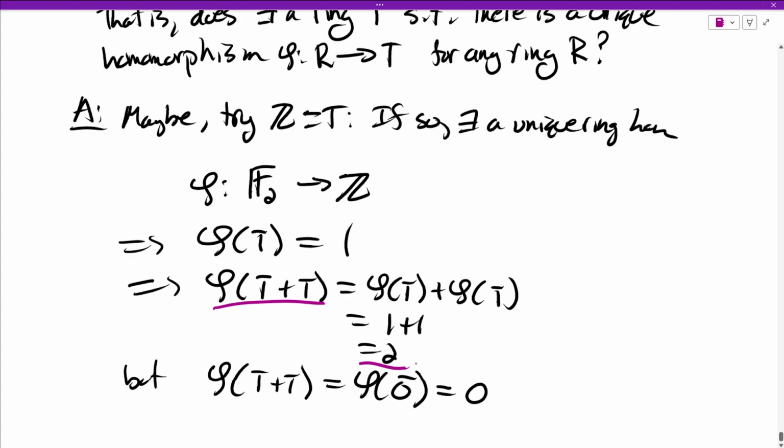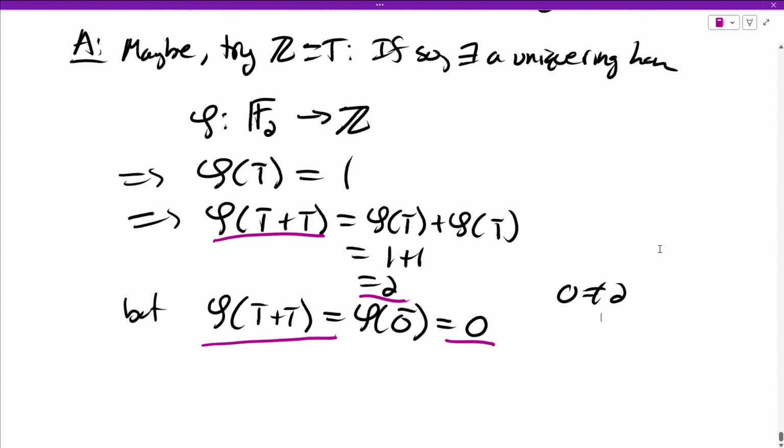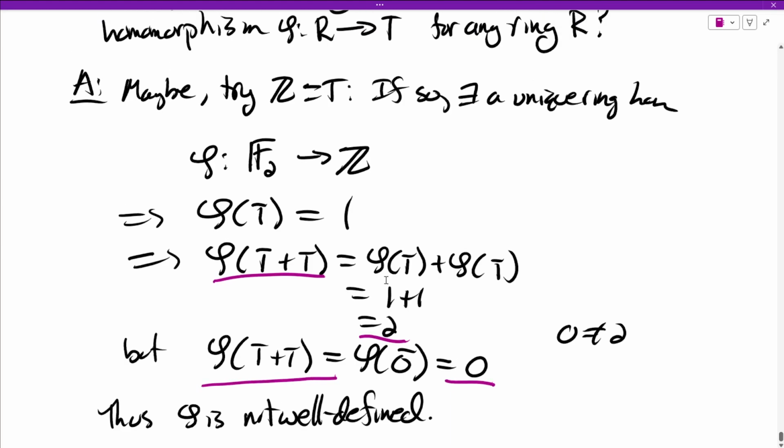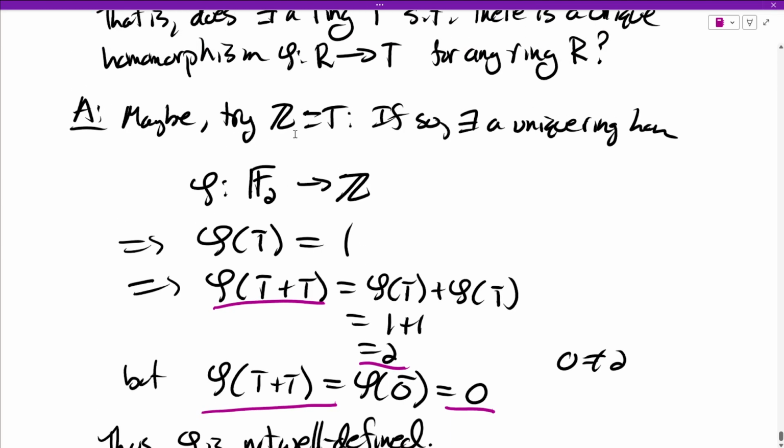We don't know anything about phi. We're just using properties that all homomorphisms satisfy. On the other hand, we get 0. 0 is not equal to 2, unfortunately. So phi cannot possibly exist because this is not well defined. The input 1 plus 1 gave us 2 different answers. That cannot happen. So there's no possible definition for a phi. So all this is saying, can Z be the terminal ring?